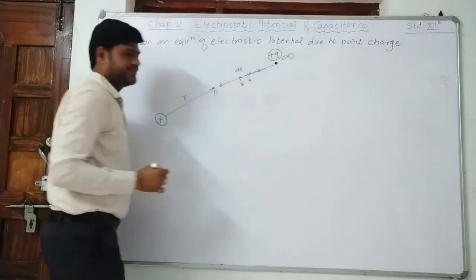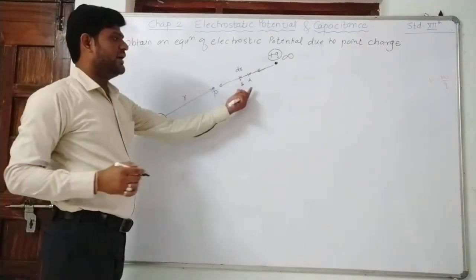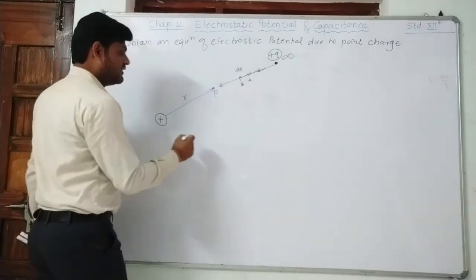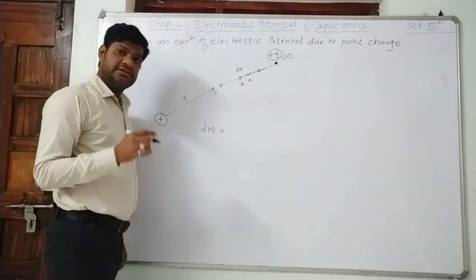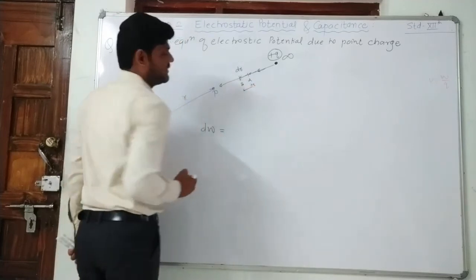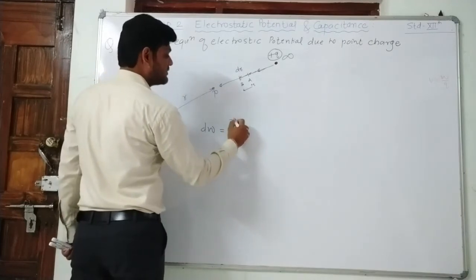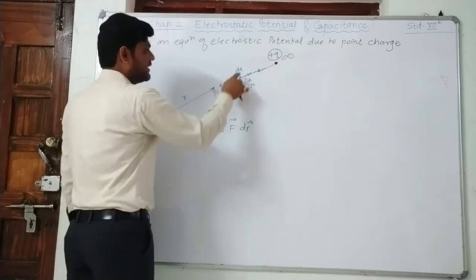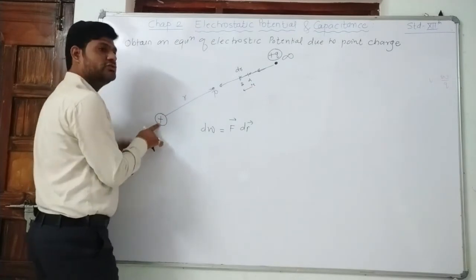Displacement is dr. Right? So first of all, we are interested to calculate the work done from A to B. It is a small work done. So we will write dW is the work done, right? It is the work done in carrying a unit positive charge from A to B. So dW equal to, we know the definition, force into displacement. dr is the displacement over here, and force is acting on the plus Q charge. Which force is acting? Due to the source charge.